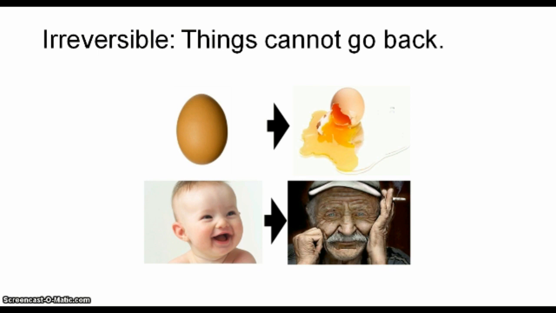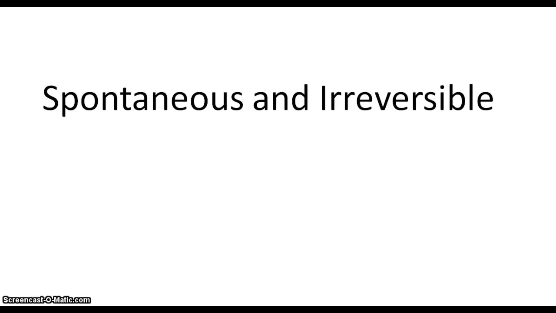The thermodynamical time arrow is an arrow on a macroscopic scale pointing in the direction of increasing entropy. Things cannot go back like they were. Spontaneous and irreversible processes increase the entropy of a system.